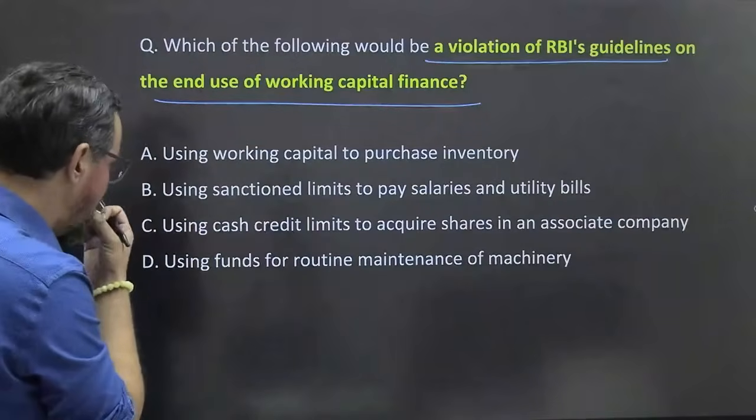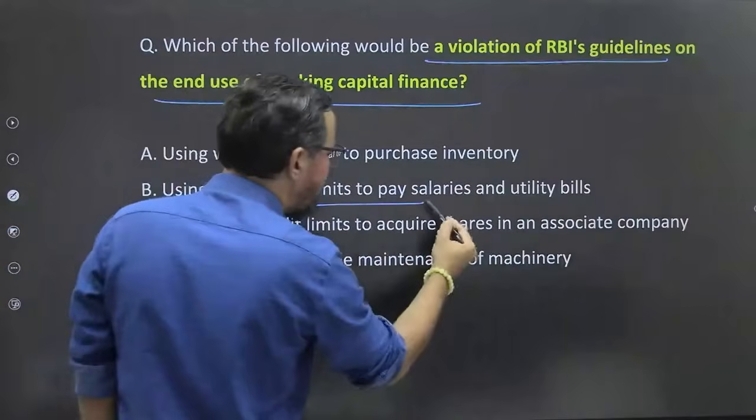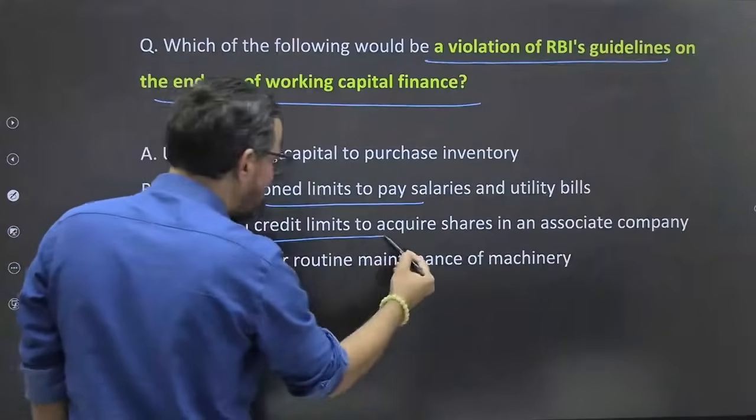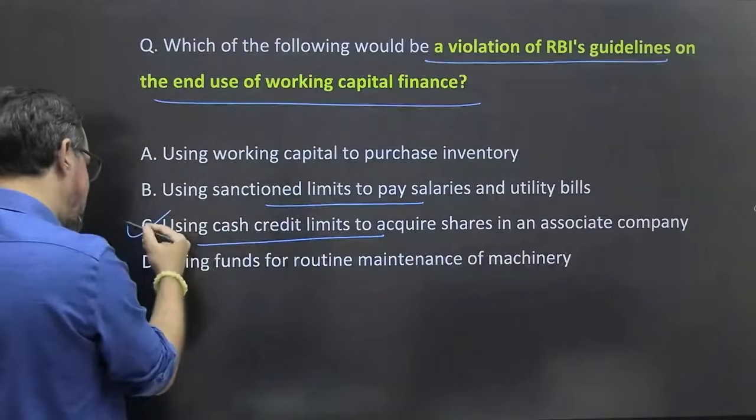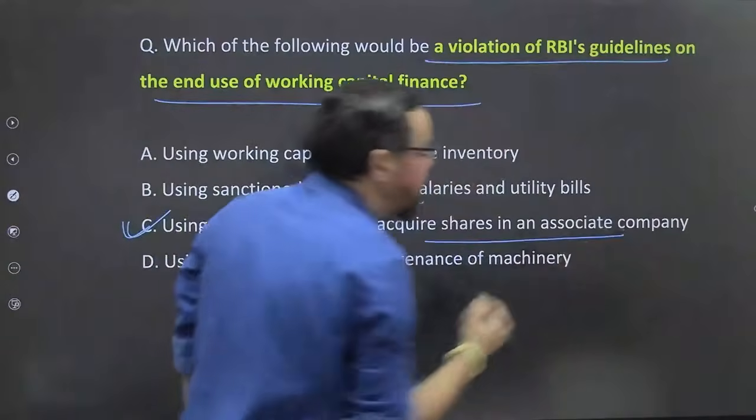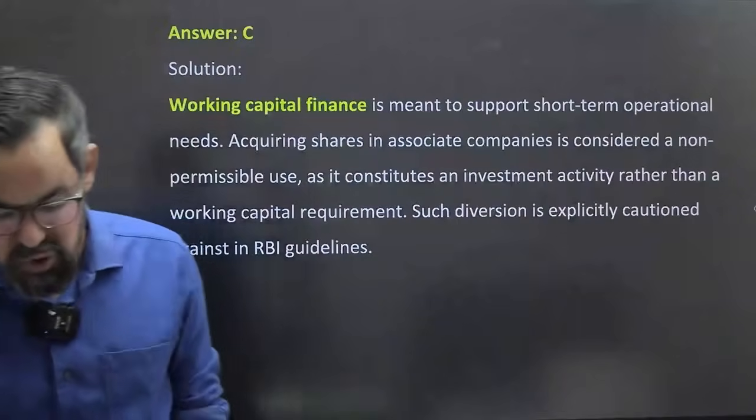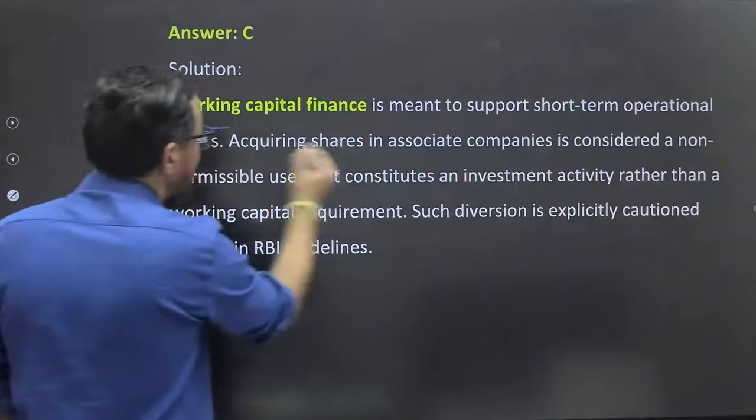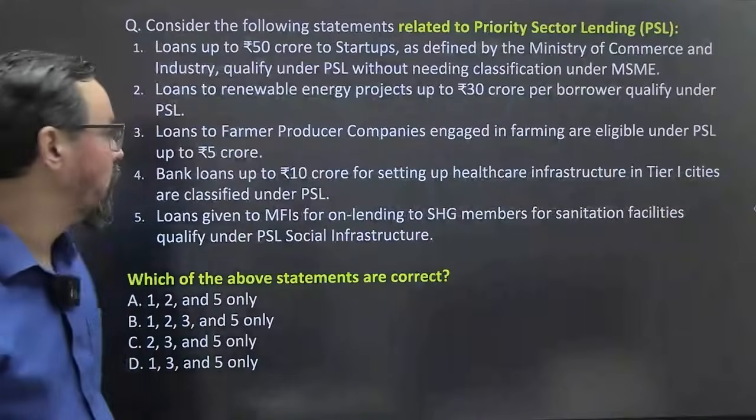Using working capital for purposes like using the sanctioned limit to pay salaries, or using the cash limit to acquire shares in an associate company. Without any doubt, C will be the right answer for this one. This generally comes under violation of RBI norms itself. This is not allowed as per the RBI guidelines. Okay? Next one.